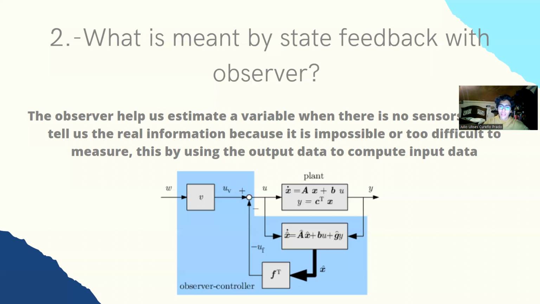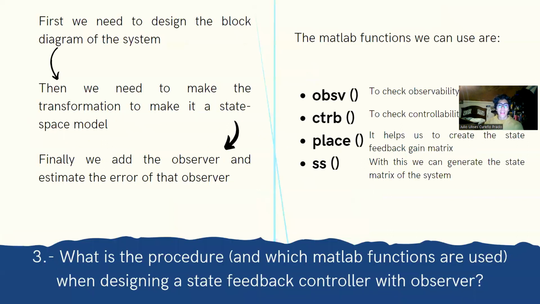With this, we can input new data that will make an error, and that error will tell us how the system will behave in order to complete some performance requirements.